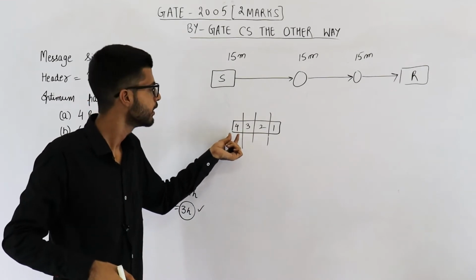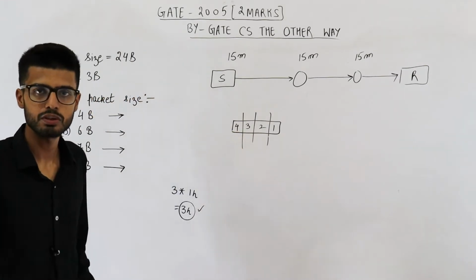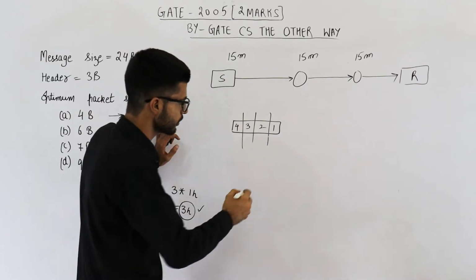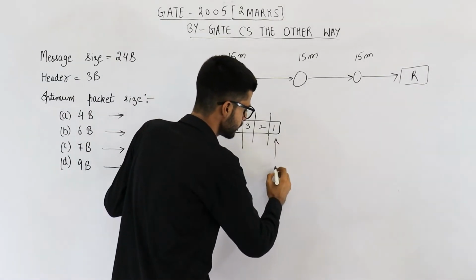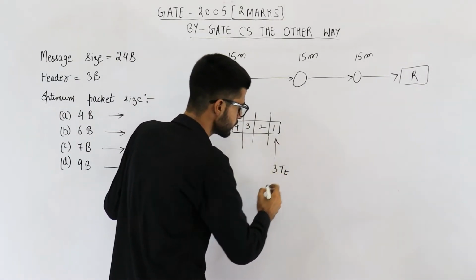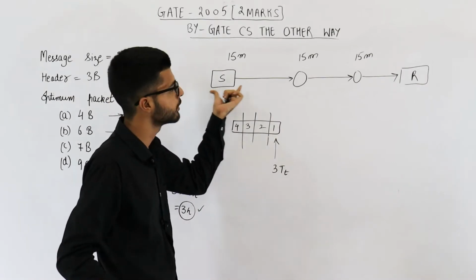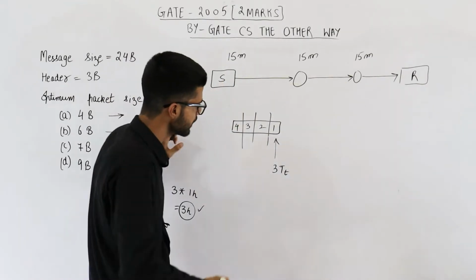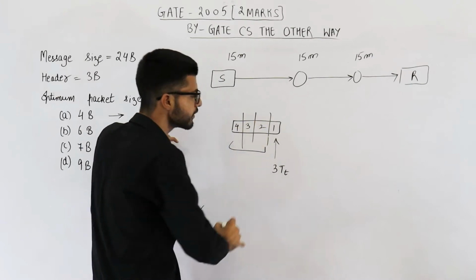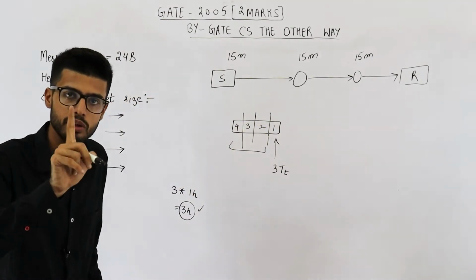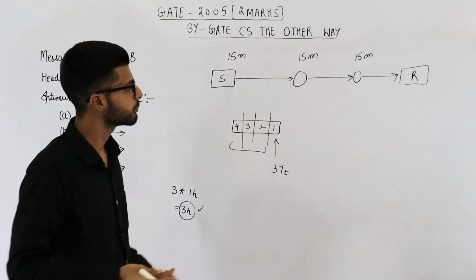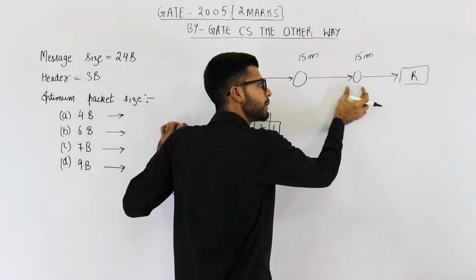In next 15 minutes, fourth packet will reach. So this requires 3 into TT. One transmission time here, one here and one here. But after this, every subsequent packet requires only one transmission time because by that time, the next packet will already